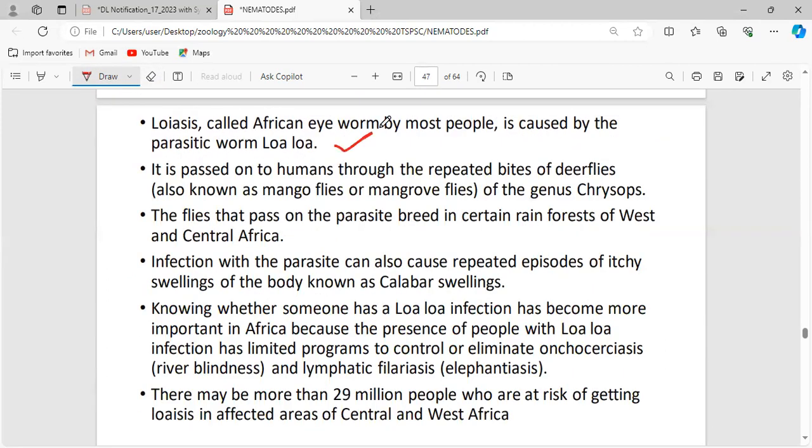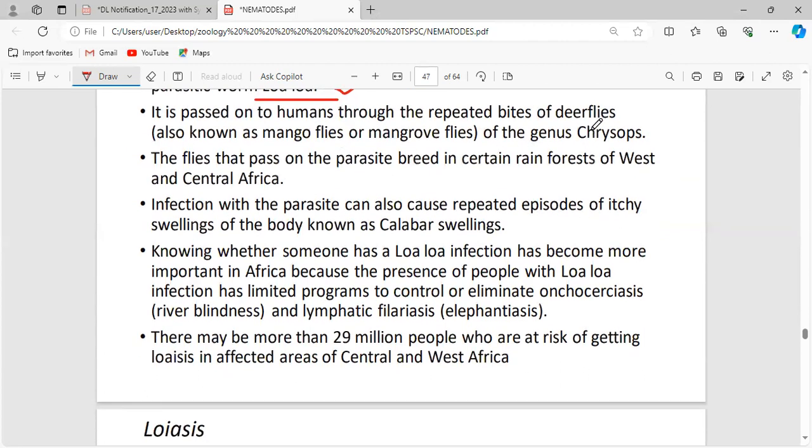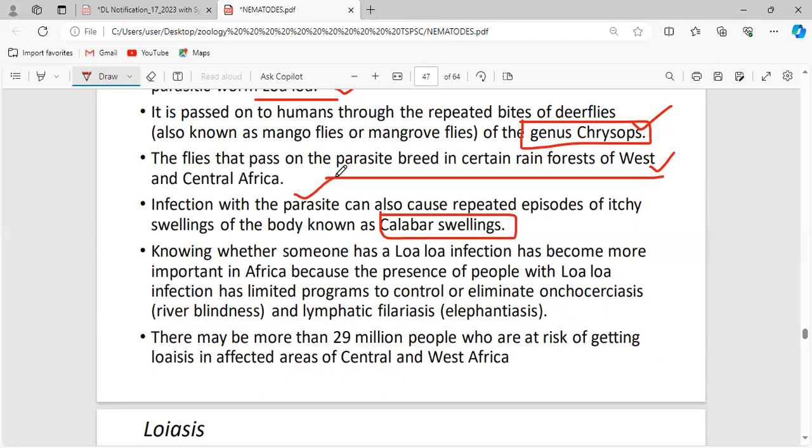Again, it is the African eye worm, caused by the parasitic worm Loa loa, and this genus Chrysops is the one that causes this disease. This is the location where they are predominant: Western and Central Africa. And again, Calabar swelling, the same point repeating. Infection with the parasite also causes repeated episodes of itchy swellings, and those itchy swellings are called Calabar swellings.